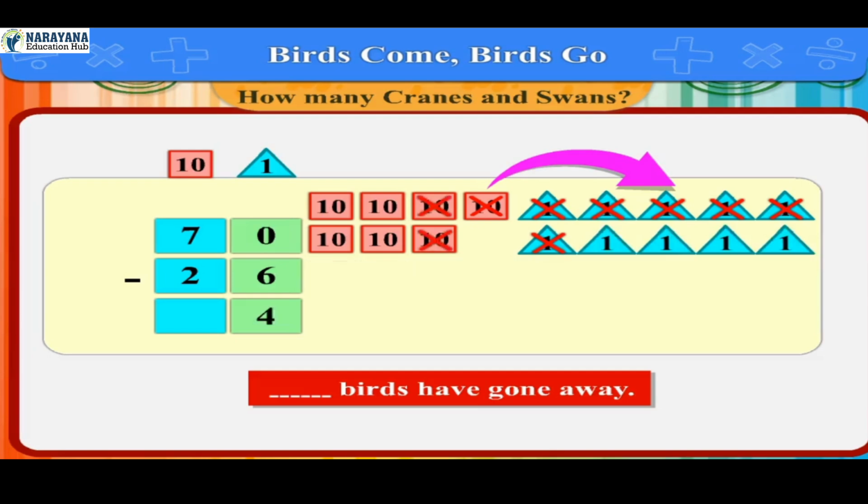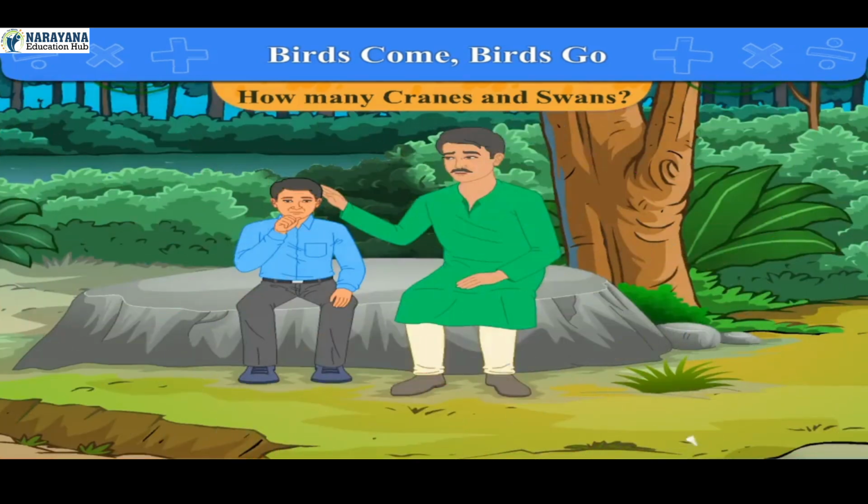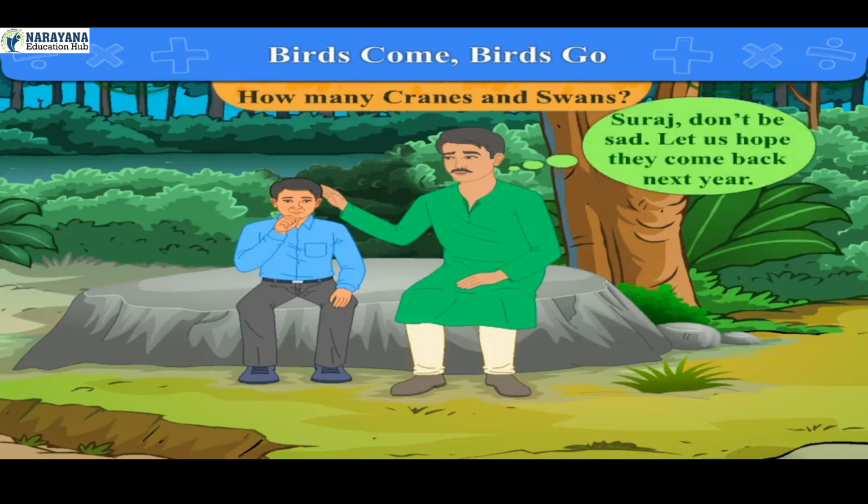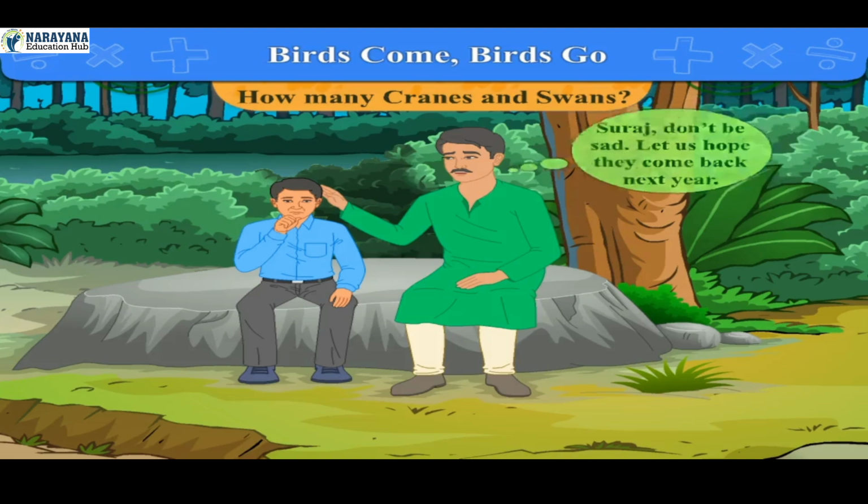Now taking 2 tens cards from 6 tens cards, 4 tens cards are left, which is written here in tens box. So answer is 44. Thus, 44 birds have gone away. Suraj was sad as all birds flew away. So Suraj's father said, "Suraj, don't be sad. Let us hope they come back next year."